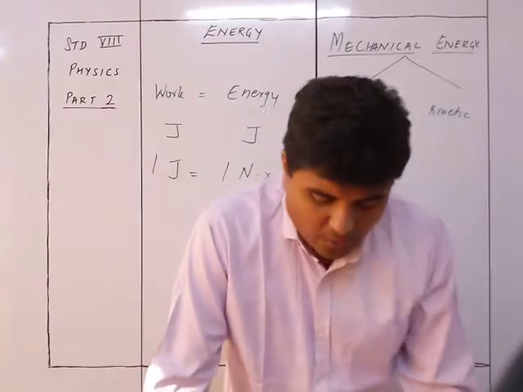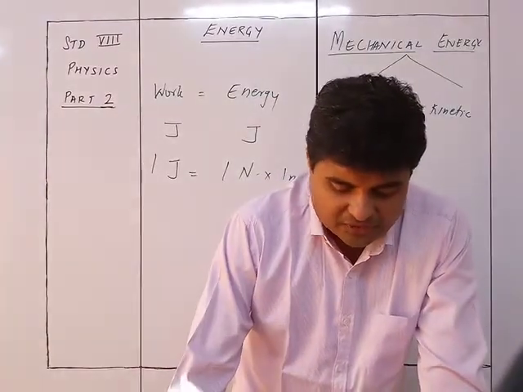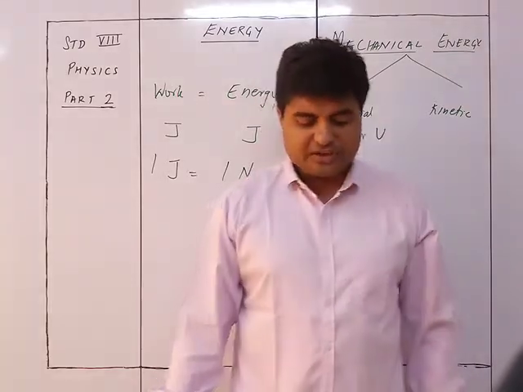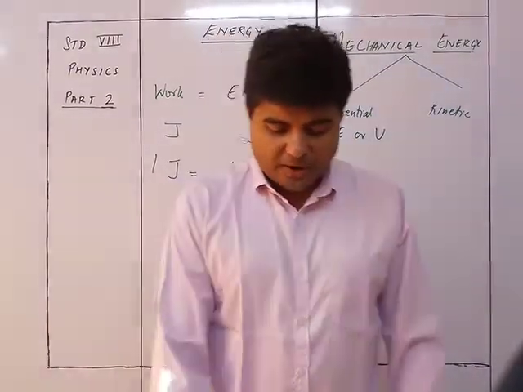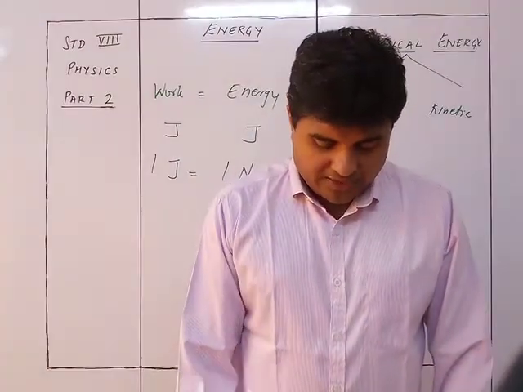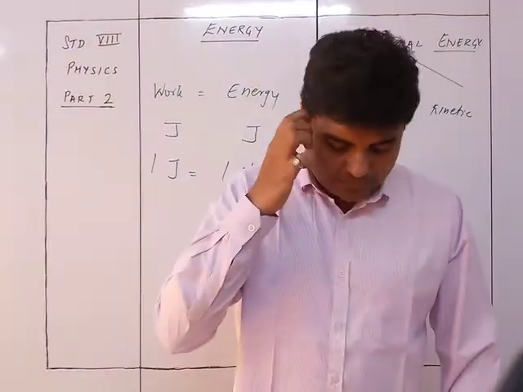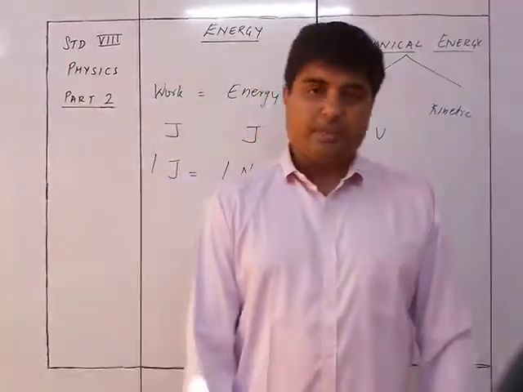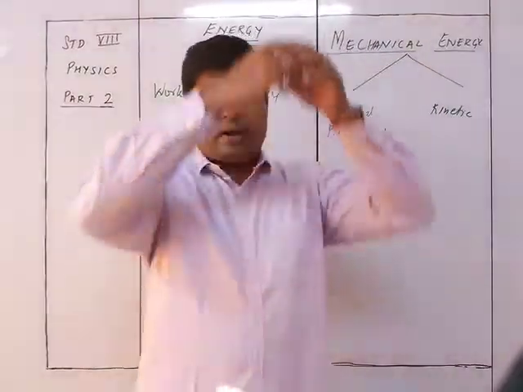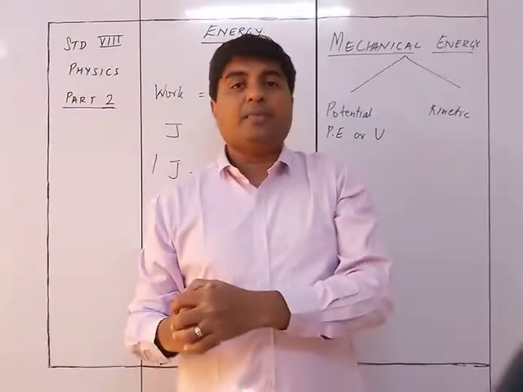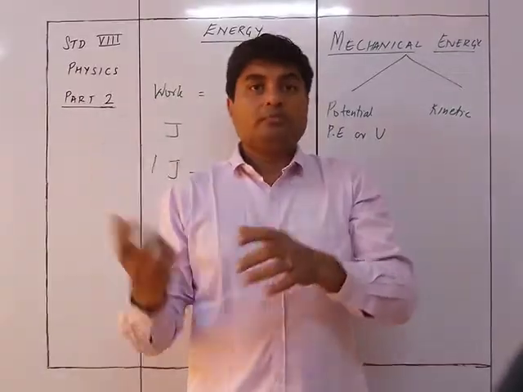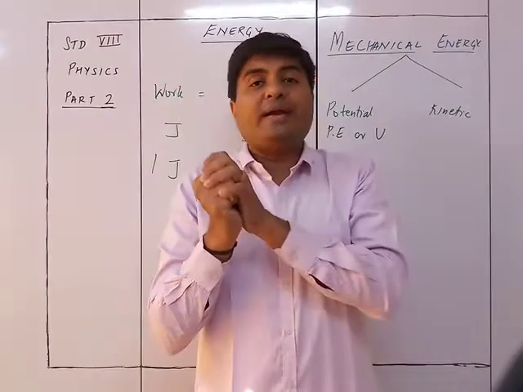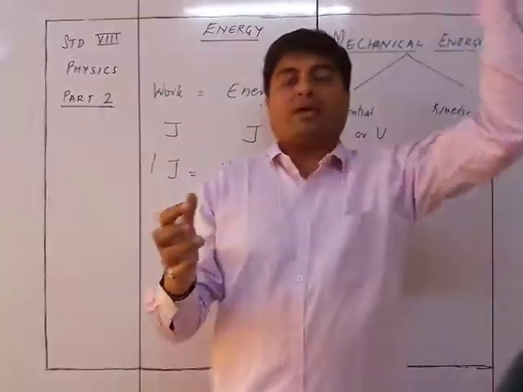In figure 4.11, a boy does work in bending the branch of a tree. This work is stored in the branch of the tree in the form of potential energy. In figure 4.11b, when the boy leaves the branch, it goes back. The work needed for the return of the branch is now obtained from the potential energy in the branch. So when the boy pulled the branch downwards, he was doing work on the branch. So what did the branch get? Potential energy. The moment he releases it, the branch is coming back to its original position.